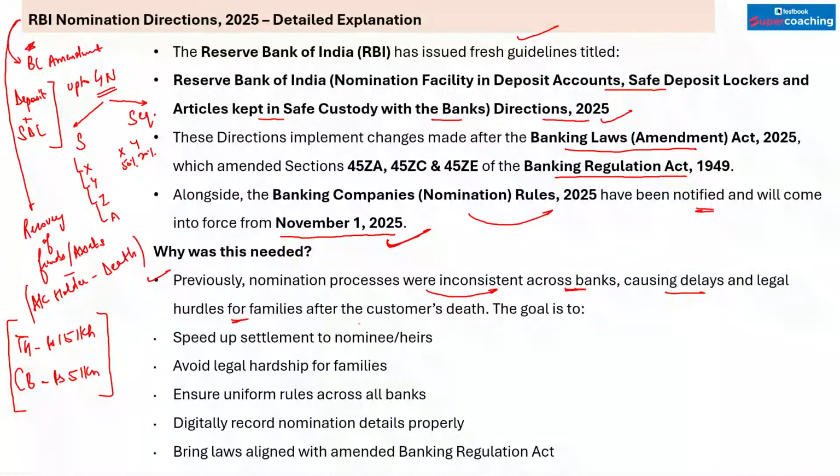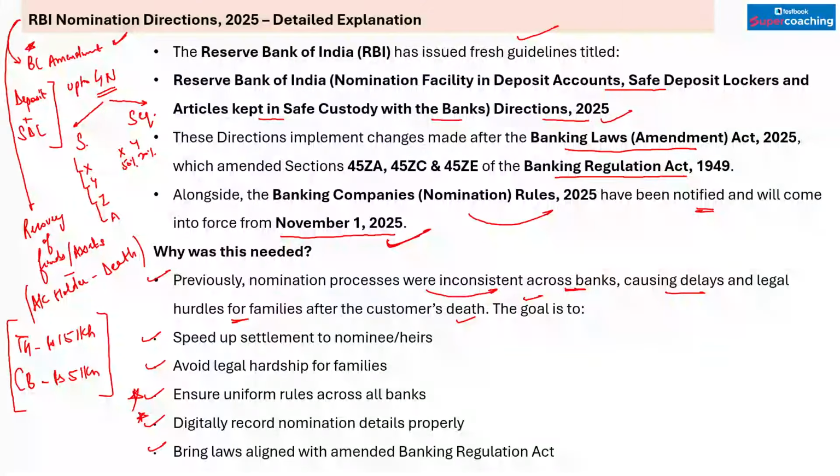and legal hurdles for the families after the customer's death. So the goal of this new direction is to speed up the settlement to nominee or heirs, avoid legal hardships to the family, ensure uniform rules across all the banks, very important, digitally record nomination details properly, and bring laws aligned with the amended Banking Regulation Act, जो मैंने यहाँ पर आपको अभी बताया, that is related to